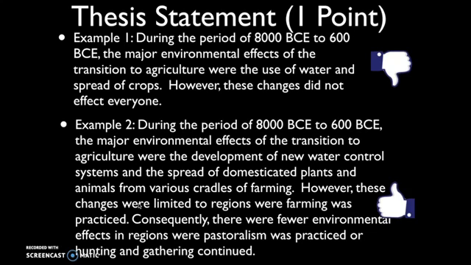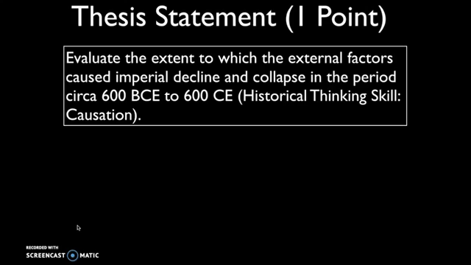It's a lot more clear on the effect of the development of new water control systems and the spread of domesticated plants and animals. And it's also a lot more clear on the qualifying effect here to say, well, wait a second, although there were these major environmental effects, they were actually relatively limited in terms of their geographic scope. So take a look at this one again.